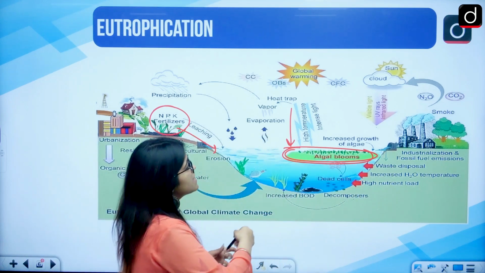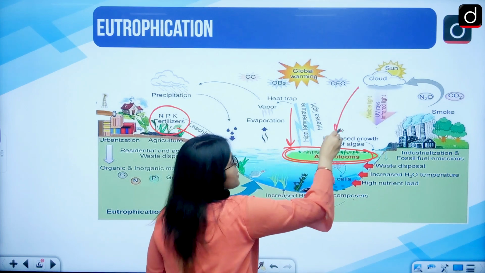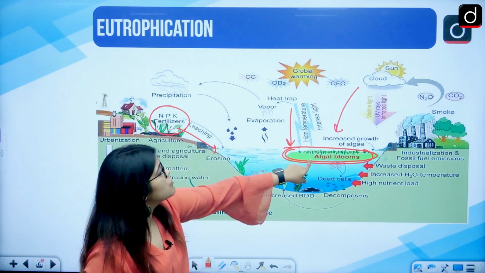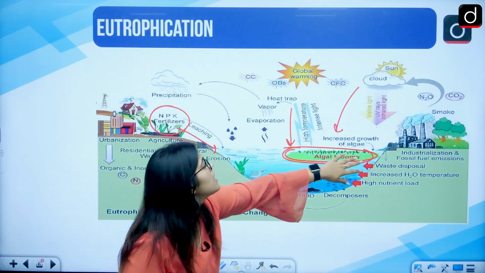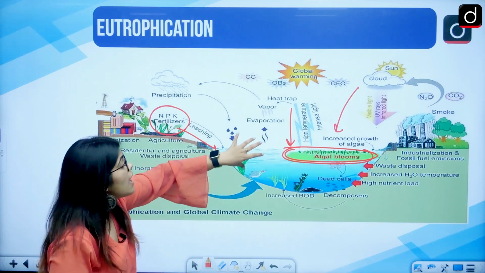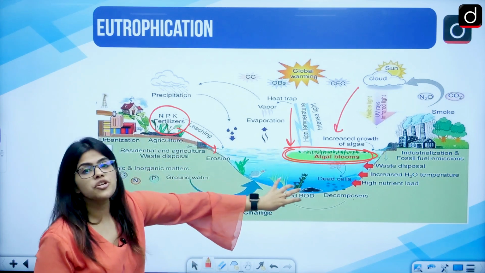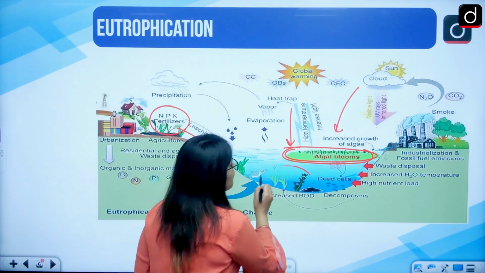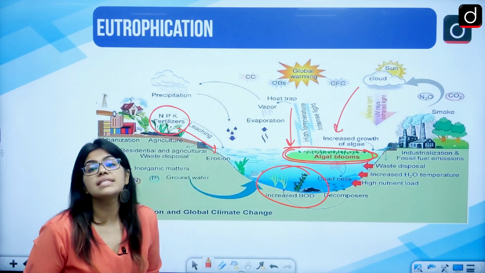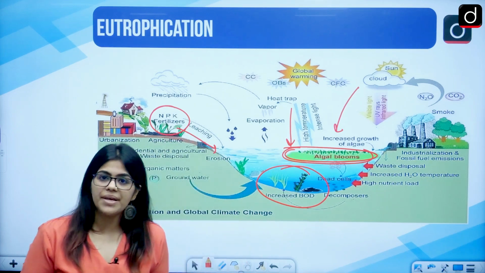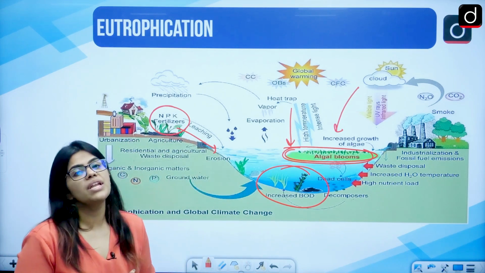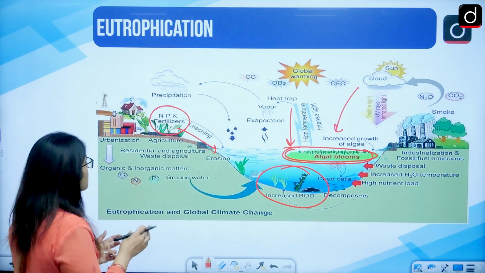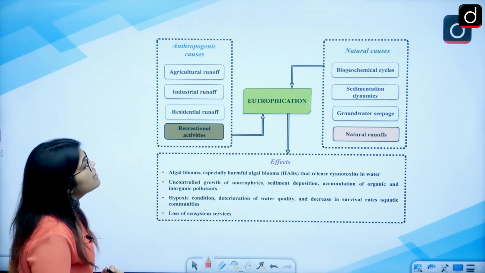Whenever we see sunlight coming, it cannot pass through here. Why? Because there is a thick layer of algae bloom here, and the dissolved oxygen would be reduced. Why? Because the flora and the fauna are not receiving the oxygen properly, and it is being consumed only by the algae, right? So because of this, problems can occur.